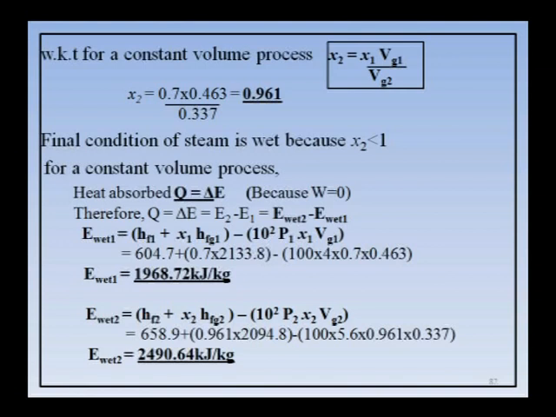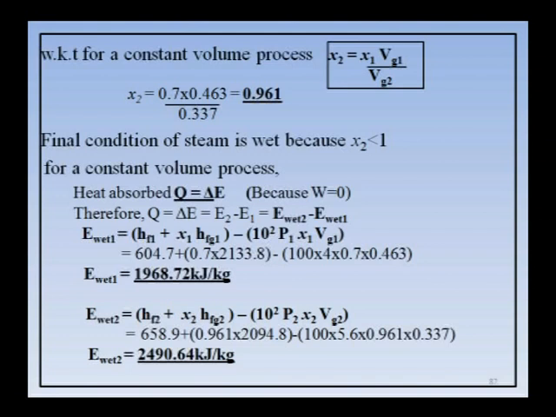Now, for a constant volume process what is heat absorbed? Q is equal to delta E. Why Q is equal to delta E? Because the work done becomes 0. Therefore, Q is equal to delta E, that is E2 minus E1. Now, you can take in place of E2 E wet 2 and in place of E1 E wet 1. Why? Because initial condition is wet, it is given in the problem, no doubt, and in place of E2 I have taken E wet 2. Why? Because the final condition is also wet, we got x2 value as 0.961. Therefore, both the relations I have taken wet.